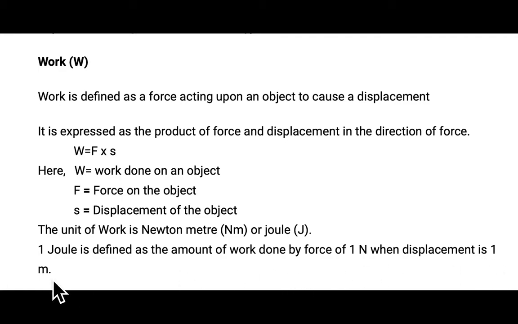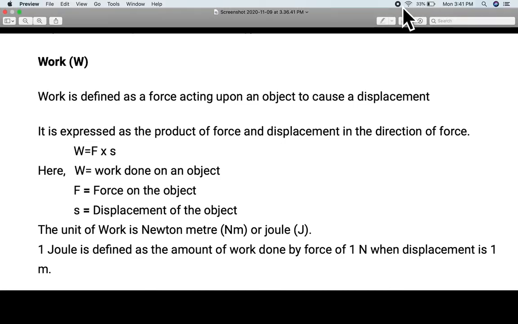Or you can define it in your own words: when we apply a force of 1 Newton on an object and it shows a displacement of 1 meter, then it is said 1 joule of work is done.